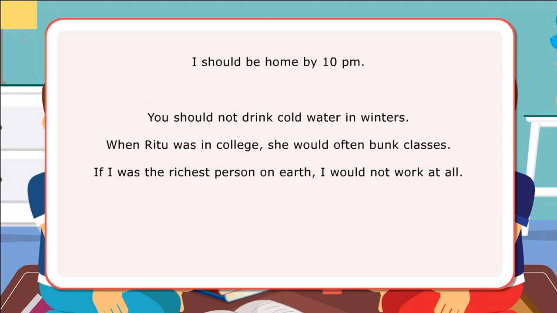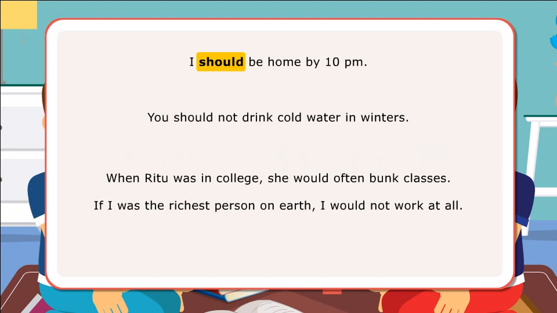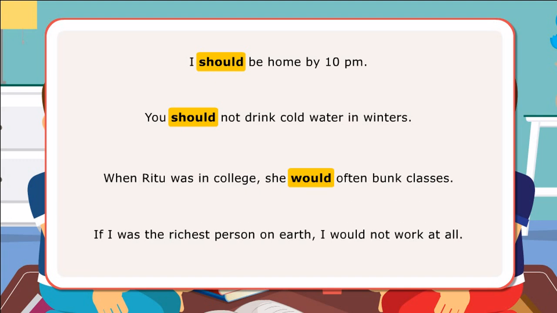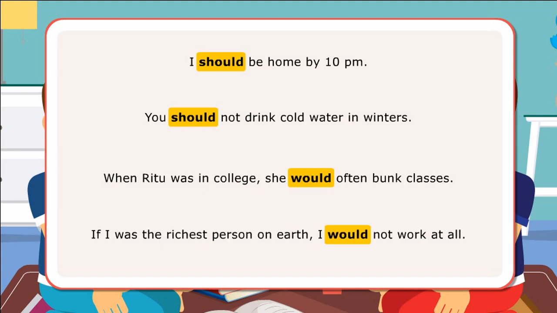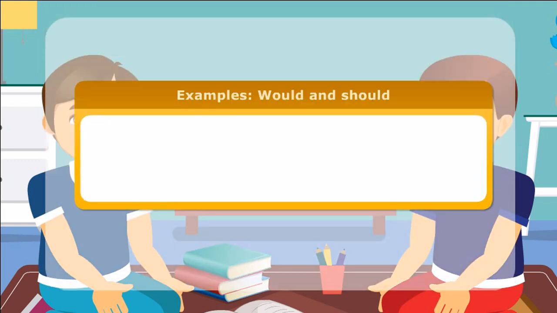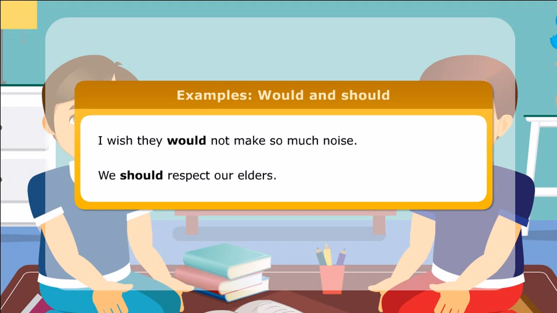In the first sentence, should has been used to express a probability. In the next sentence, should has been used to offer an advice. In the third sentence, would has been used for a past habit. In the last sentence, would has been used in a conditional sentence in respect to a hypothetical situation. Here are few more examples of use of would and should in sentences. I wish they would not make so much noise. We should respect our elders.